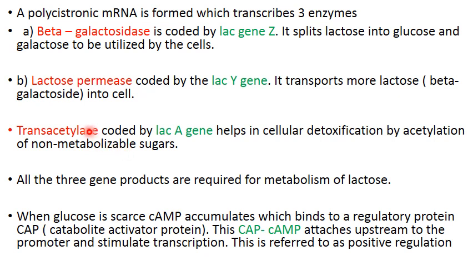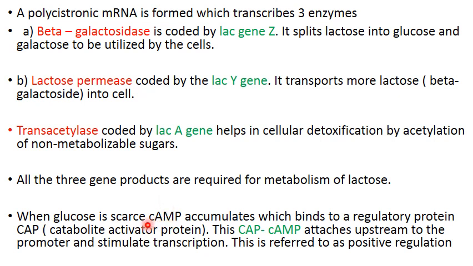But acetyl groups will not be attached to the lactose, and that will be metabolized and used by the cell. And all the three enzymes, that is beta galactosidase, lactose permease, and trans acetylase, will be required for metabolism of lactose. Now, how does the cell sense whether glucose is present in the culture medium or not?